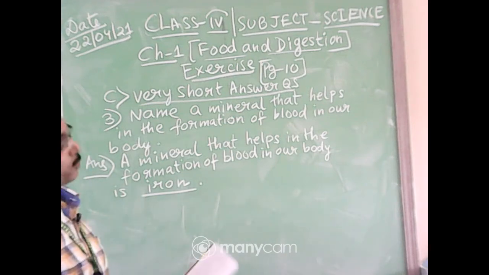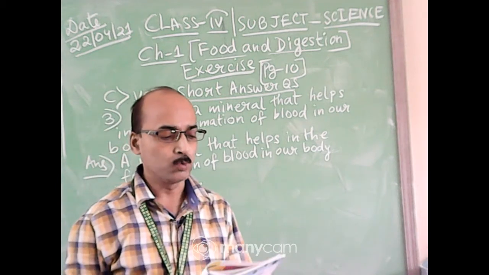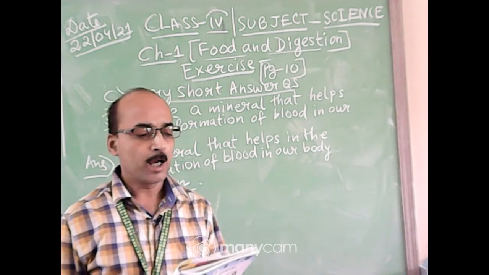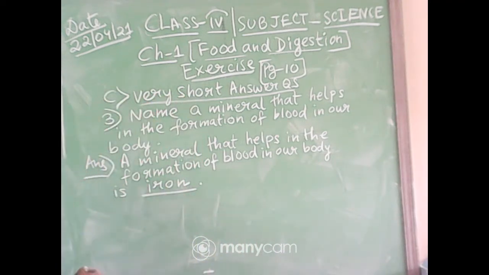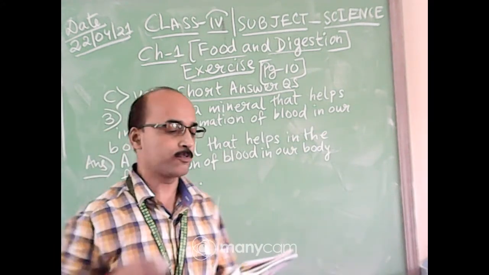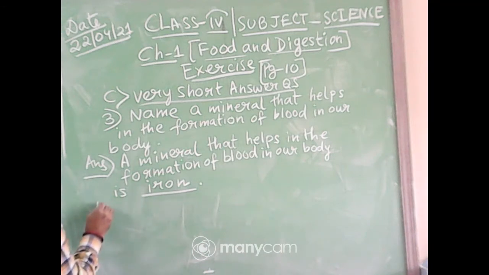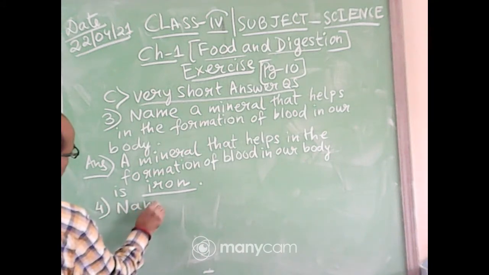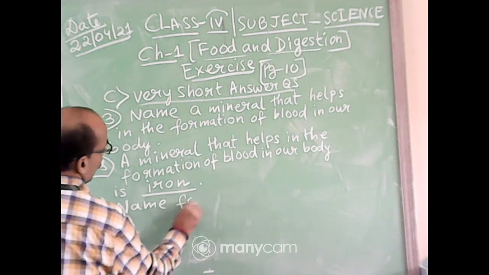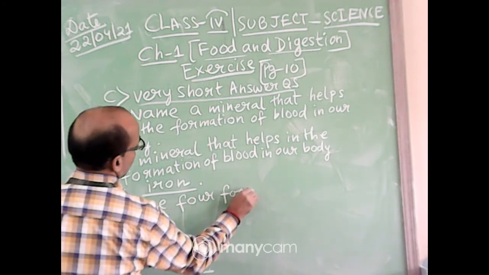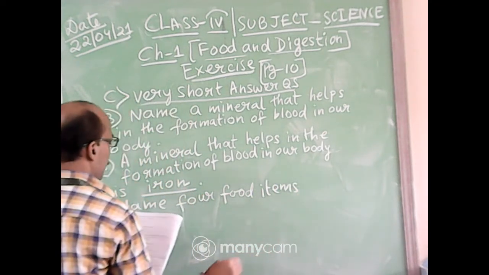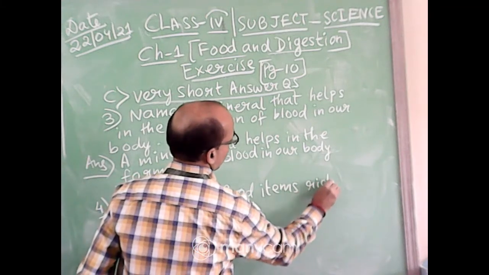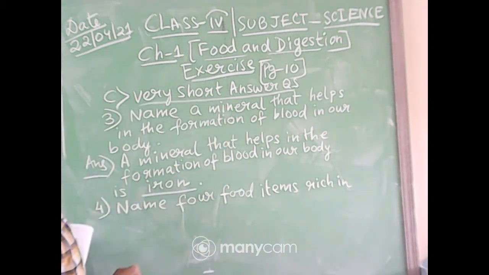Okay, now we will be going to question number 4. Name 4 food items rich in carbohydrates. Question number 4. Name 4 food items rich in carbohydrates.